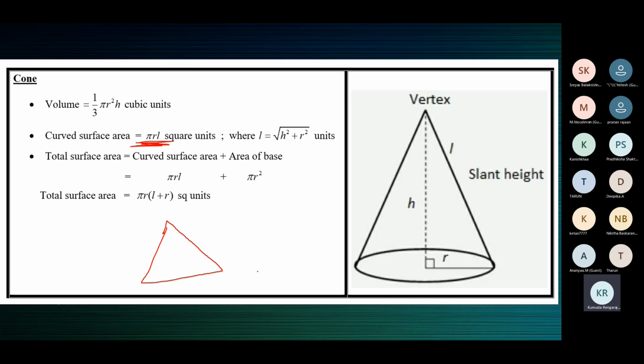Surface area means all the area that is available, children. It need not be specified as total surface area. If they simply say surface area, it is all the area available. So surface area or total surface area is CSA pi RL plus area of the circle pi R square. You can find it separately. Pi RL you find, then you find pi R square and add the two answers.